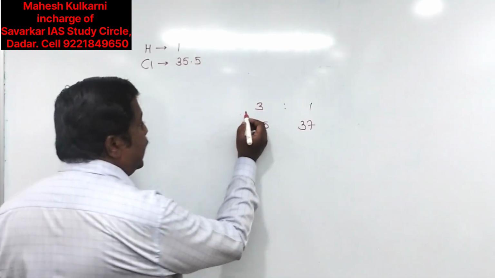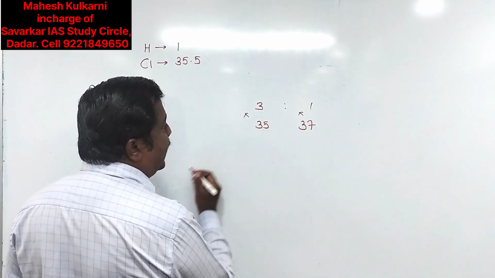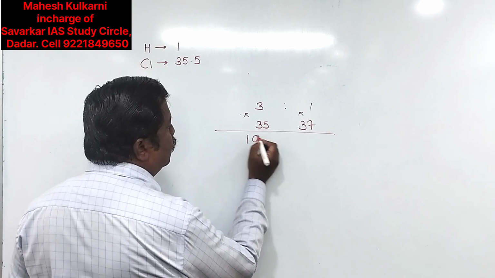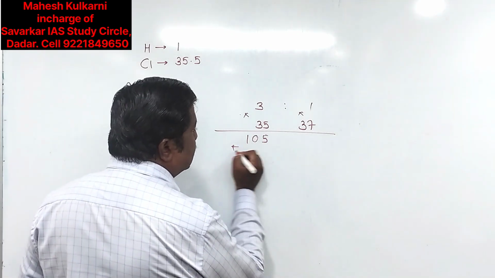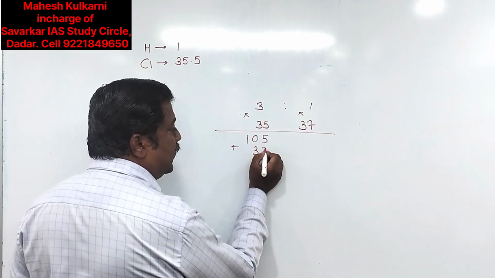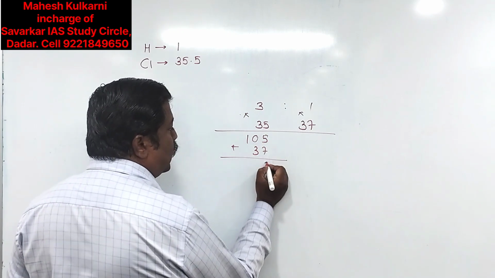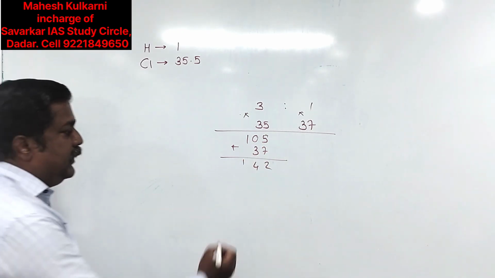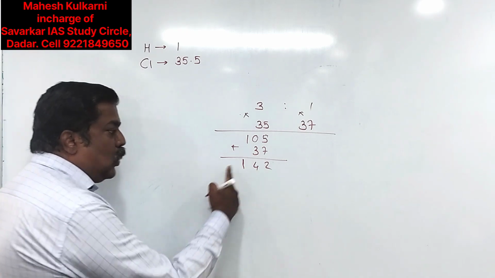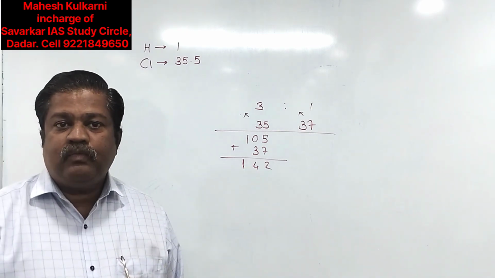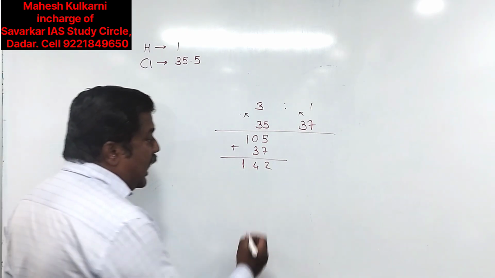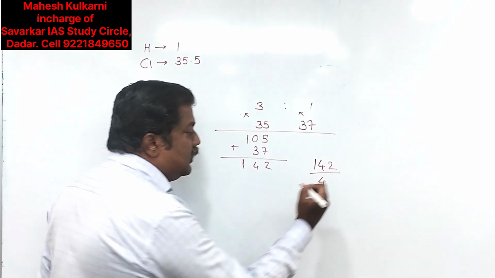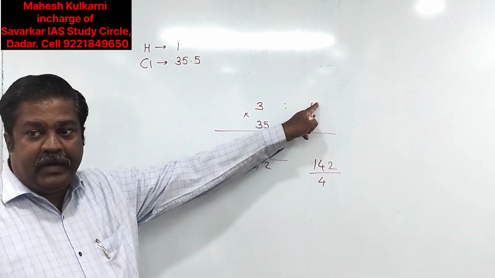So I would like to get the average. If I am calculating the average, then the obvious thing is 35 times 3 is 105, plus 37 times 1 is 37. So 142 is the total atomic weight of 4 atoms. Now I have to take the average, so 142 upon 4, because we are considering 4 atoms here.